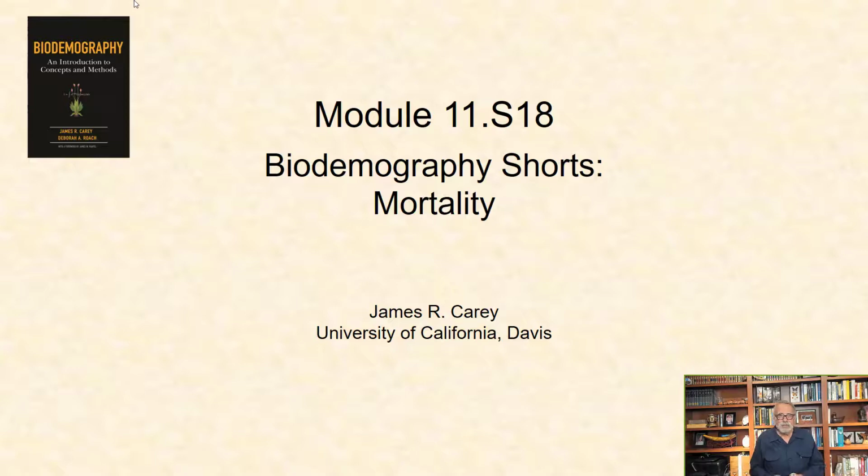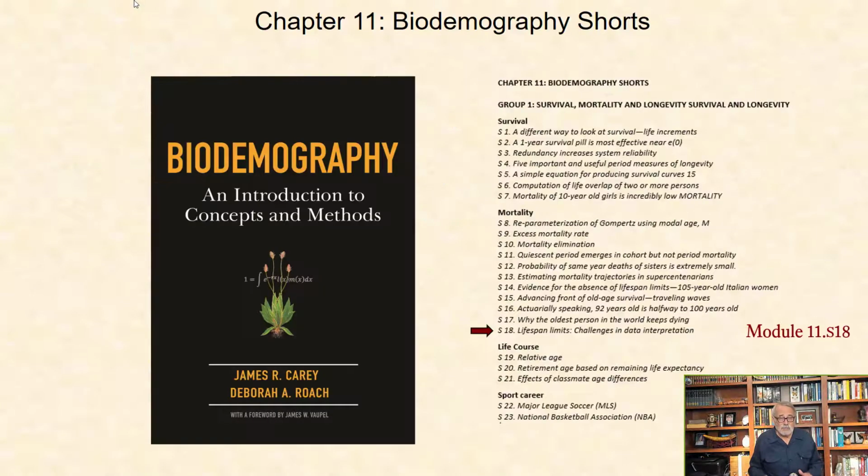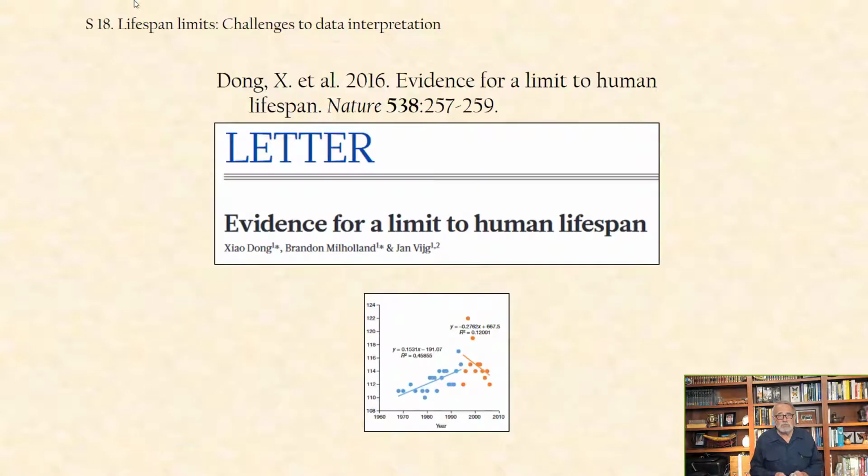In this biodemographic short, I consider lifespan limits, the challenges in data interpretation. Improvements in survival with age decline after age 100, and the age at death of the world's oldest population has not increased since 1990. These observations led researchers Dong and his colleagues in 2016 to suggest that the maximal lifespan